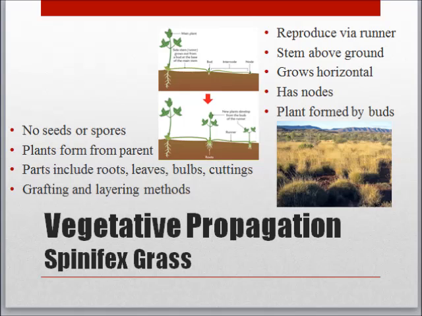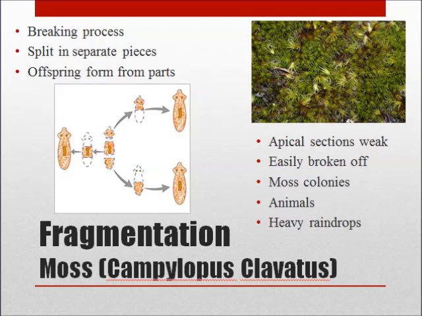However, the spinifex grass reproduces via runner, which is a stem above the ground growing horizontally, with buds that form the new plant from the nodes. Fragmentation is simply a process of breaking or splitting into separate pieces in which the offspring form from these parts. The Capulus clavatus tufted moss has portions of the stem which are weakly joined, called apical sections. They can be easily broken off in the moss colonies, usually by animals walking across or by heavy rainfall.